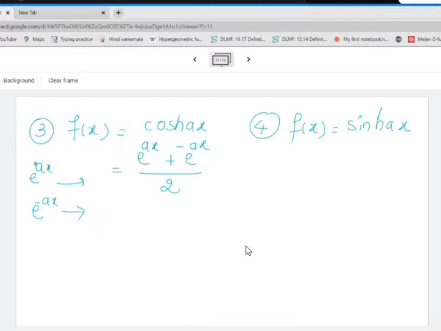The Fourier coefficients that you are going to get, the Cn for e raised to ax and the Cn for e raised to minus ax, these coefficients have to be added and divided by 2. What does this turn out to be?